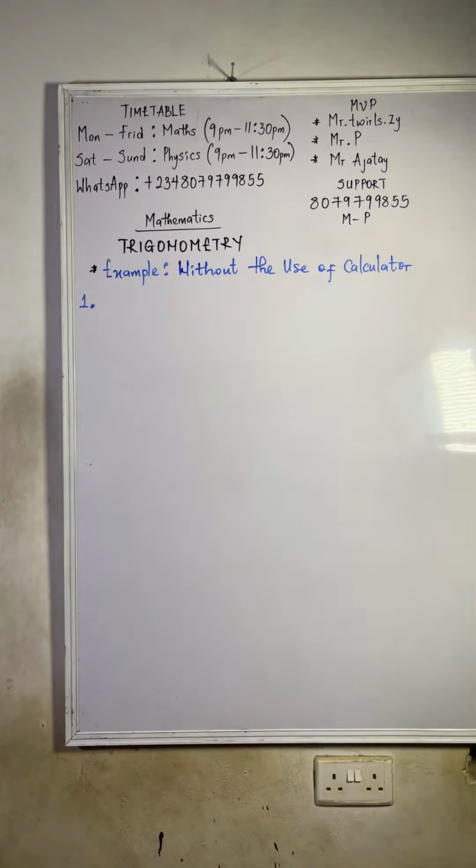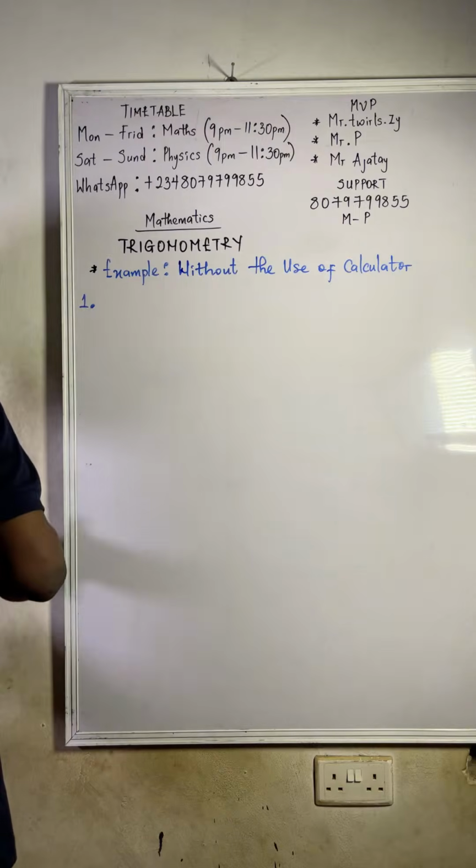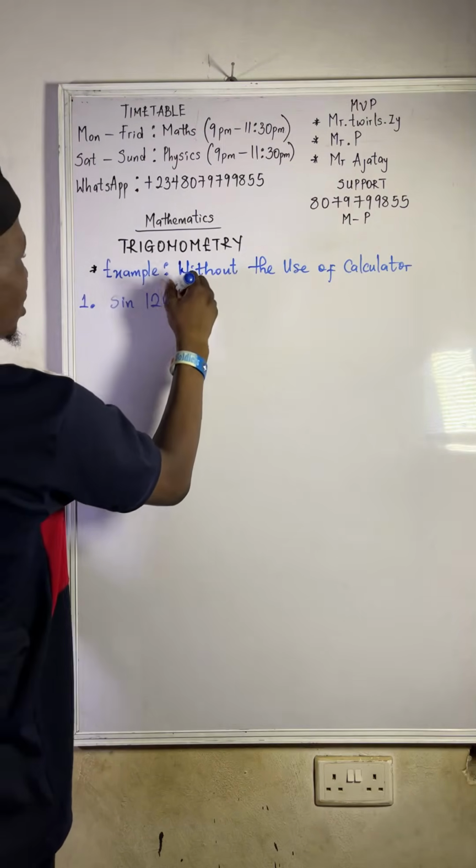Now let's say you are given sine 120 degrees.